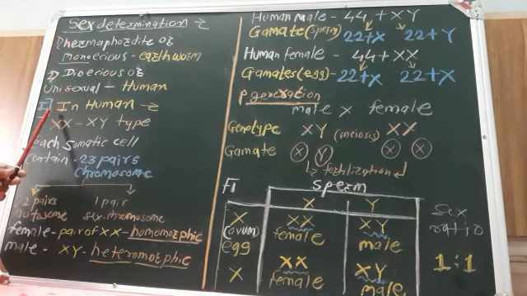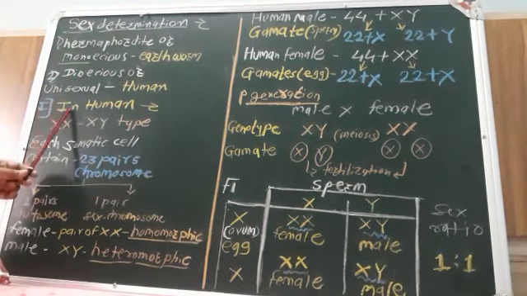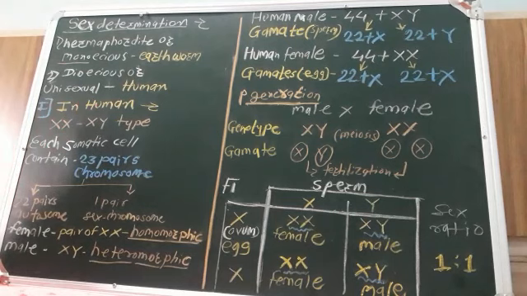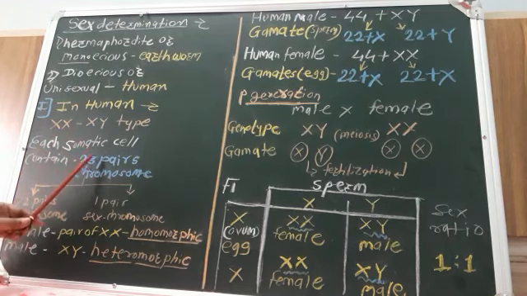So here first we take the information about the sex determination pattern in case of a human. In human being, sex determination pattern is of XX-XY type. Each somatic cell of a human being consists of 23 pairs of chromosomes.